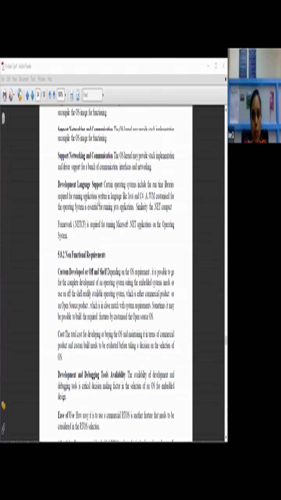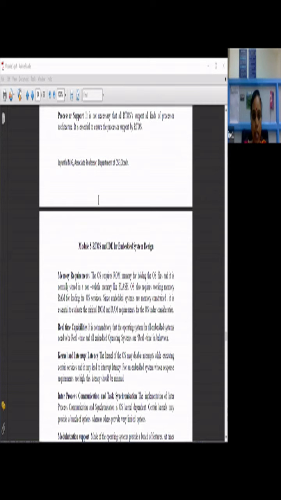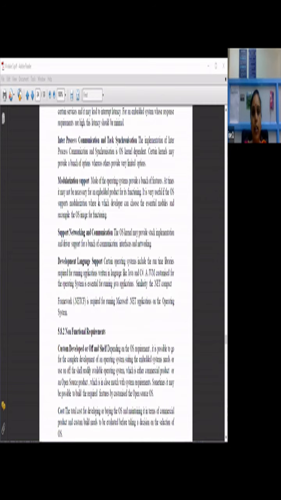So all these come under functional requirements for choosing the real-time operating system. In the same way, you have some non-functional requirements for choosing the real-time operating system. First, custom developed or off-the-shelf. Depending upon the operating system requirement, it is possible to go for the complete development of an operating system suitable for the embedded system.